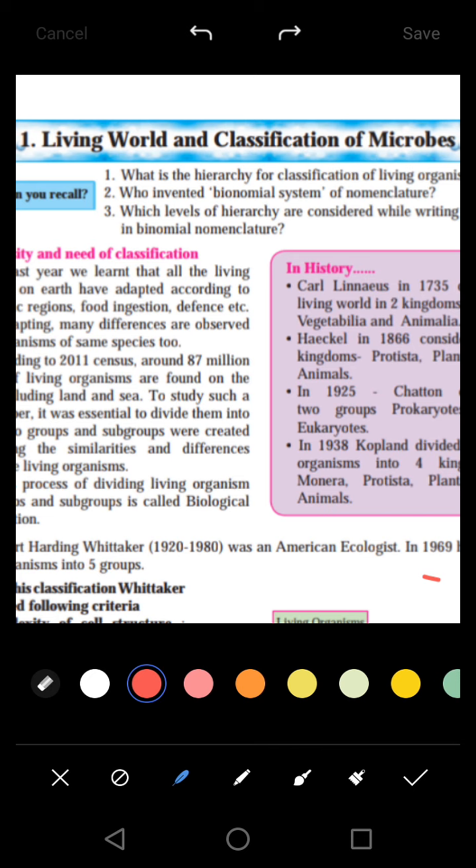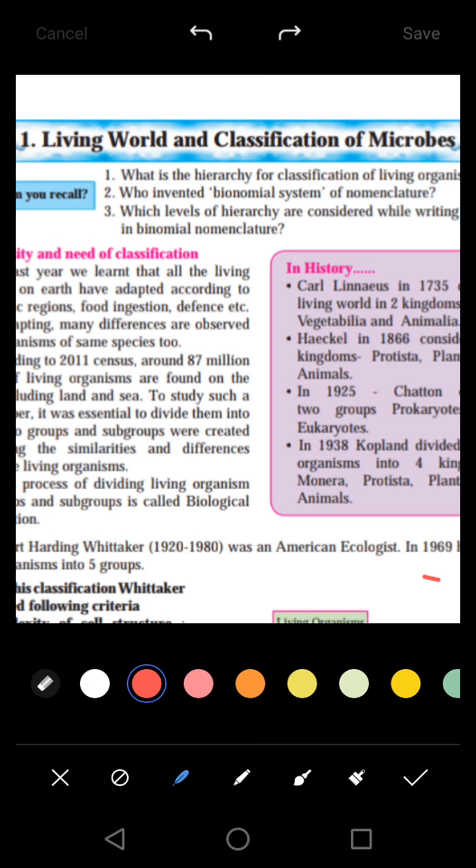So we classify animals or living organisms to study their characteristics and the interrelationship between them, and to classify them so that we can relate them with each other, and we can study their characteristic properties, and so that we can use this information for the welfare of humankind. Okay, so this is the answer to the first question.